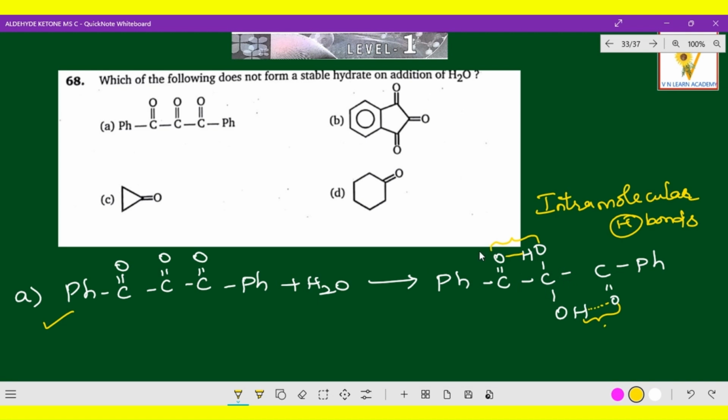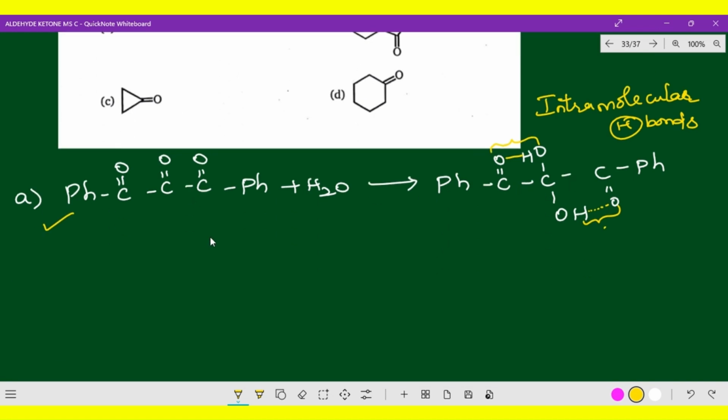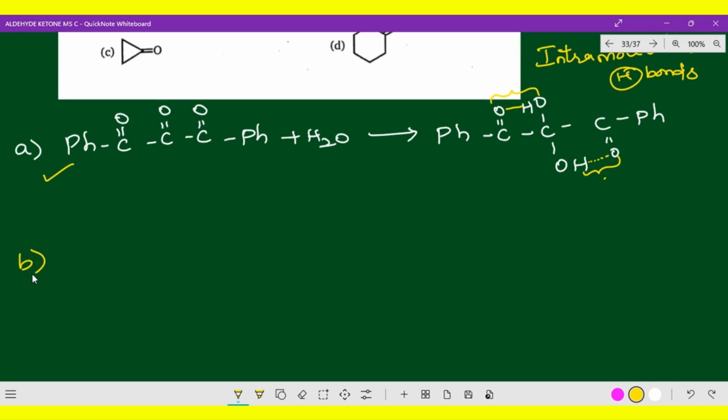This hydrate formation is more stable. Right now, they are asking which is less stable. The second point, option B: here is the phenyl group attached to pentanone-3. What is available? A keto group. Here one keto group, here one keto group, and here it combines with water. Here also.